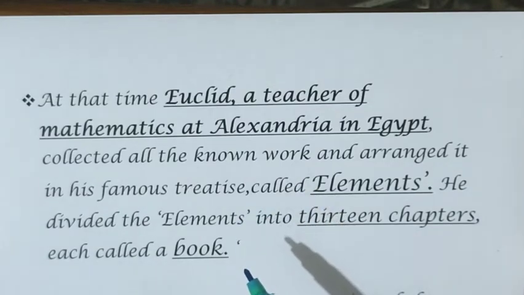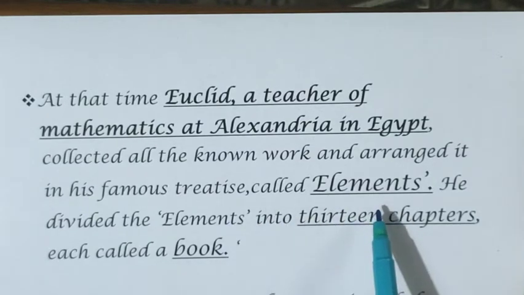We cannot say that whatever is stated in Euclid's book is his own idea only. He summarized what was available till that day. And what is his book's name? It is called Elements. There are 13 chapters. Each chapter's name he gave as book only.